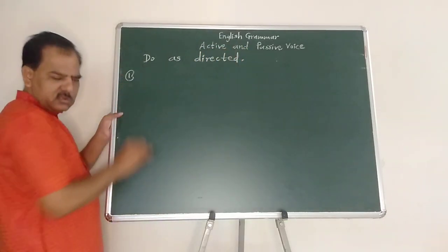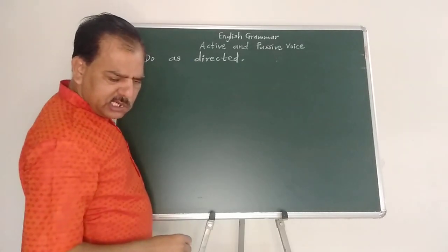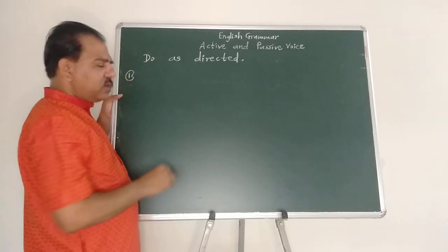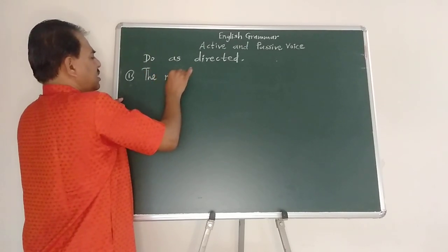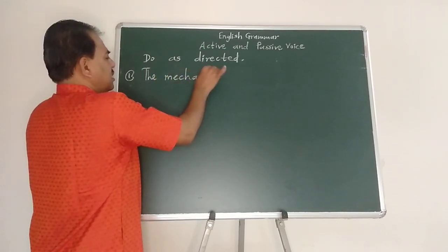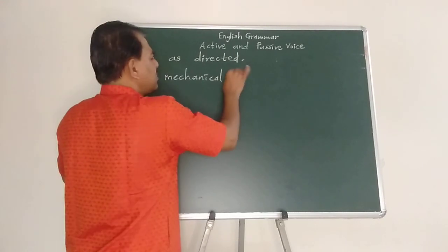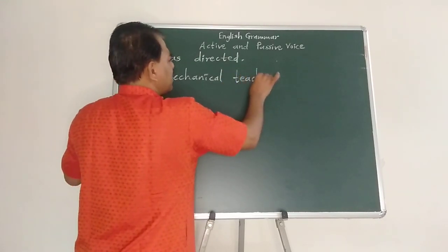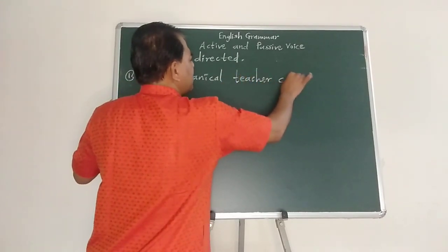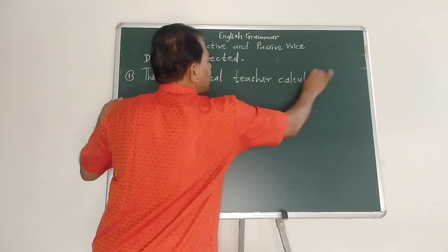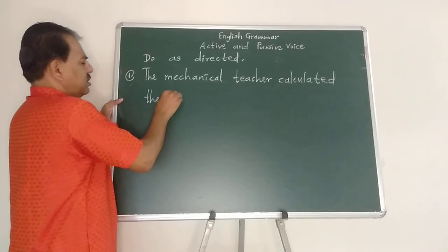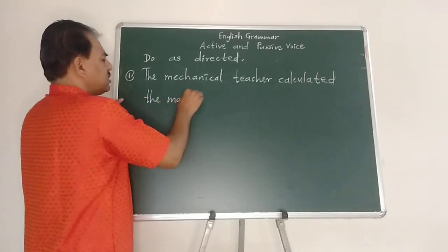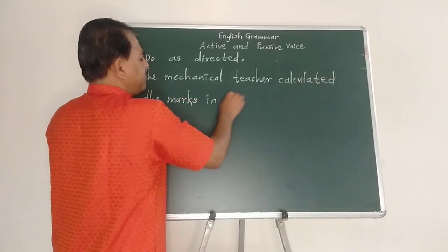Number 1, the mechanical teacher calculated the marks in no time.